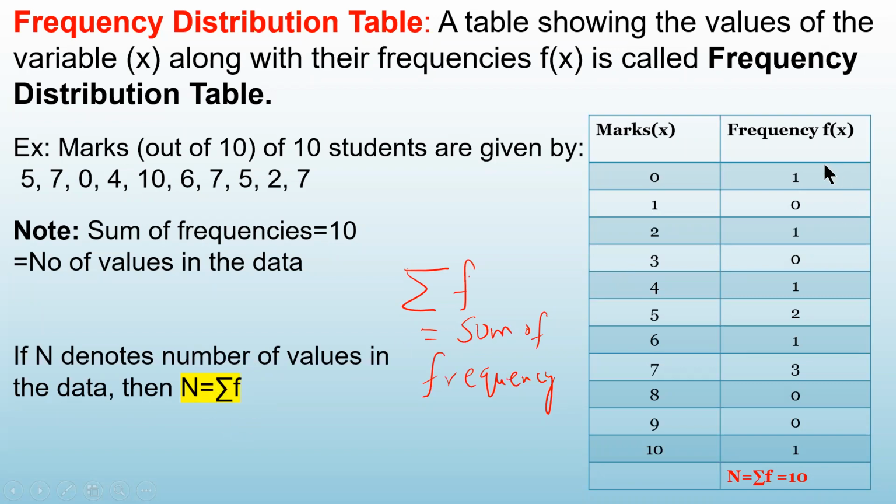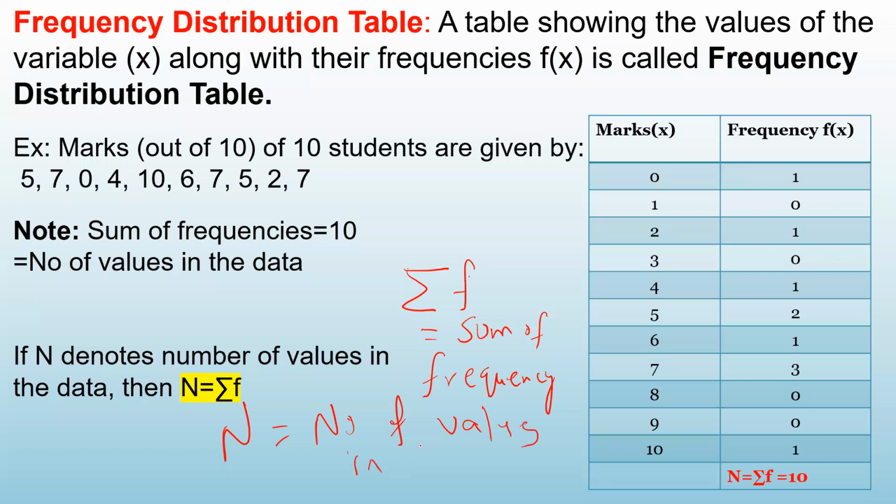If you add the frequencies, you will get the number of values in the data. In our entire course, whenever I use capital N, it represents the number of values in the data. So always, what is our N? The number of values in the data.